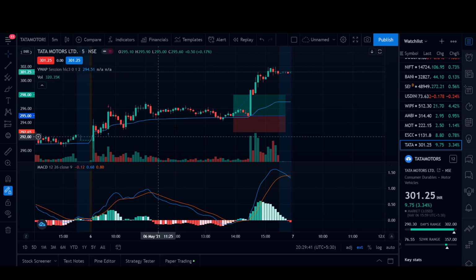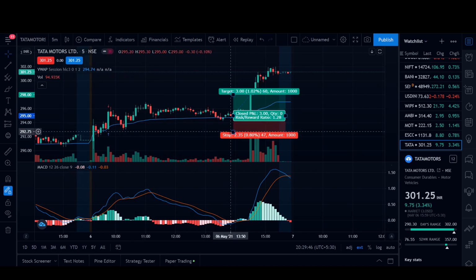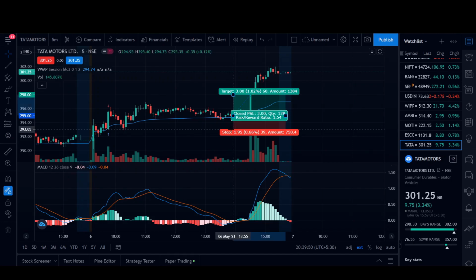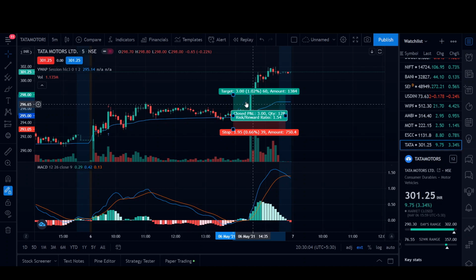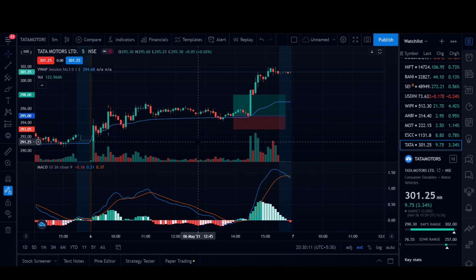So I had kept my stop loss somewhere around this level, which is approximately 0.50, 0.53% below the VWAP. So in this trade, my risk to reward ratio was 1.54, which is a very good and pretty decent risk to reward ratio. I entered the stock price at around 295 as I saw that the stock price was above the VWAP levels.